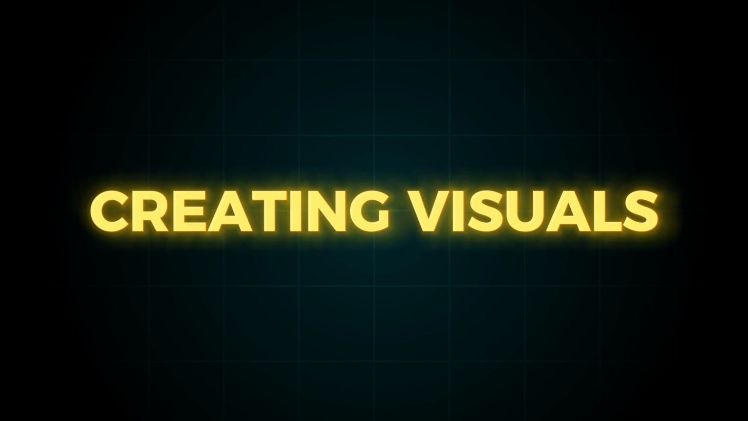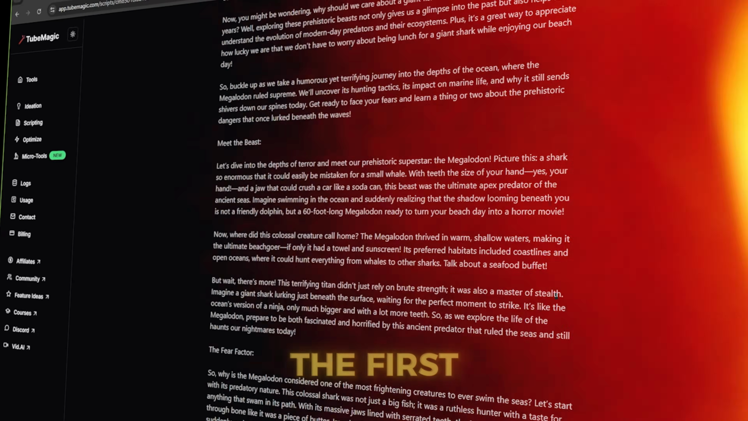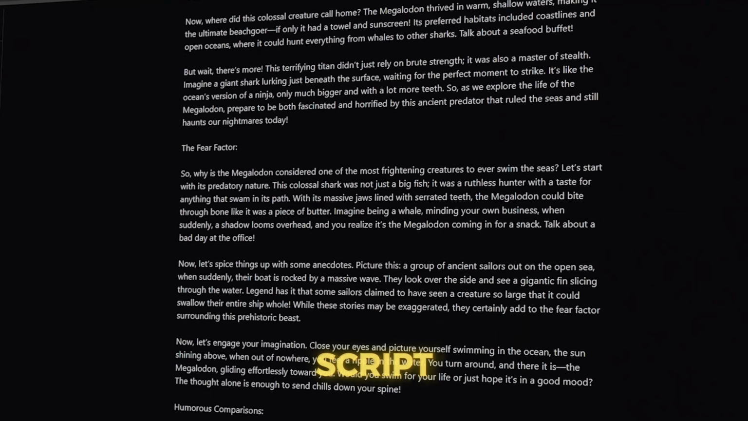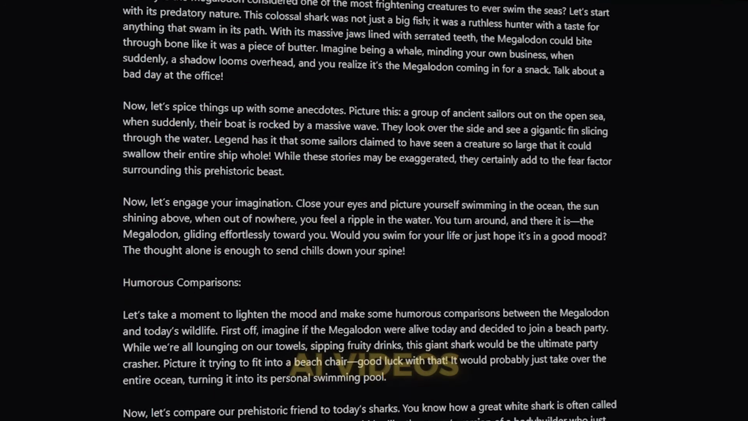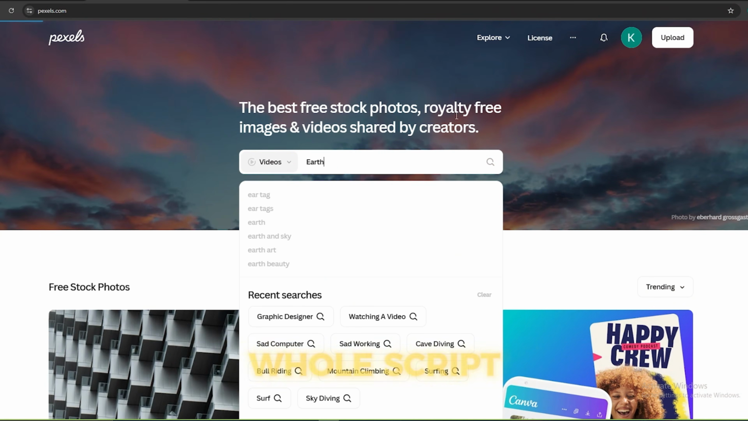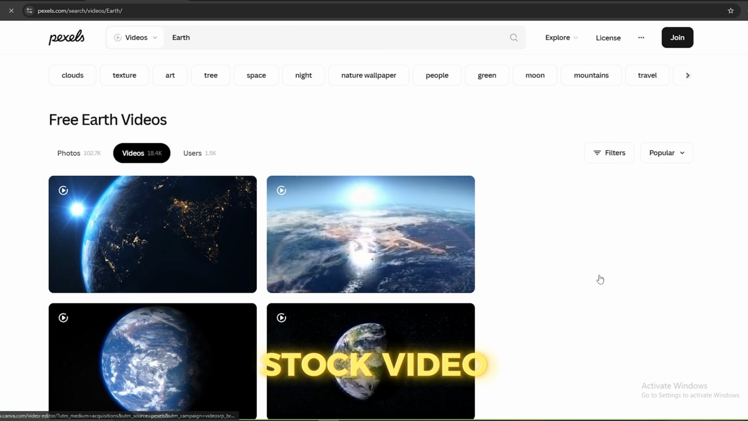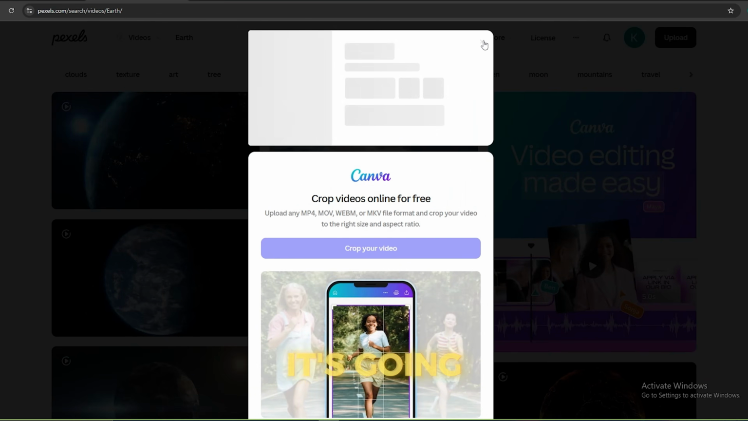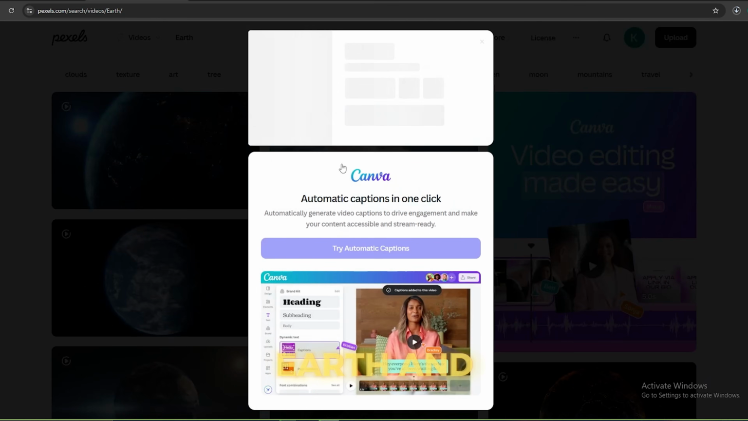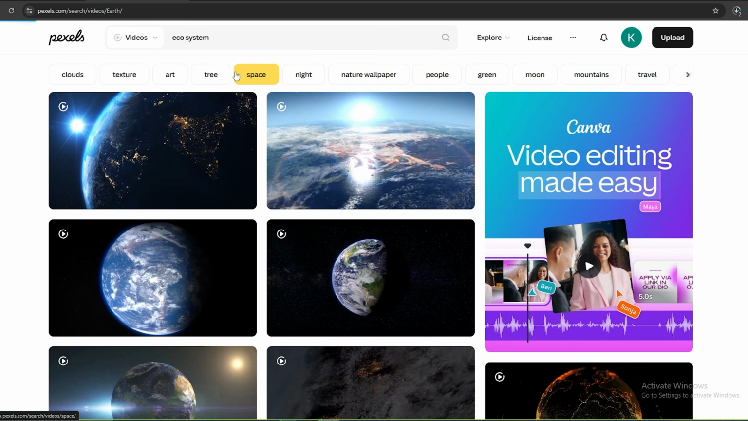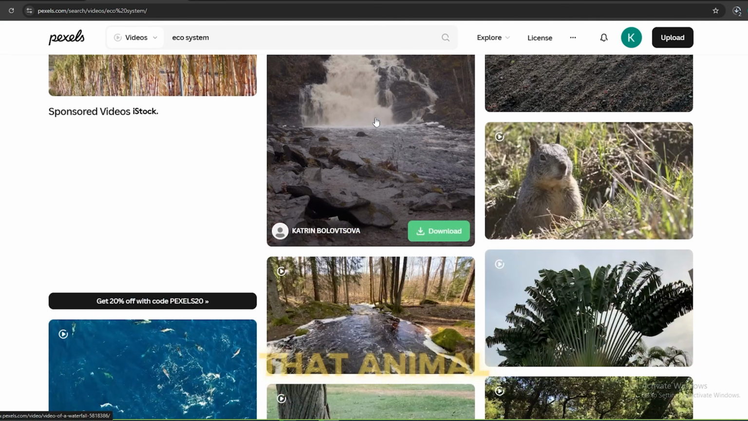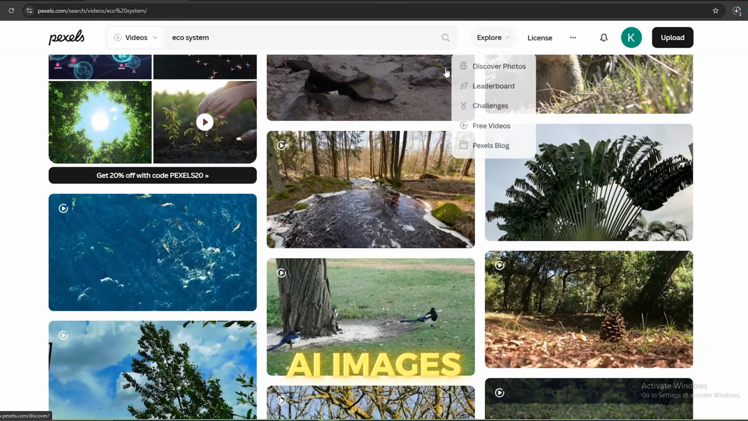Now, let's move on to the next important step, which is creating visuals. I'm going to mix both stock videos and AI videos for this process. The first thing you must do is read the whole script and understand which parts are suitable for stock videos and which parts are suitable for AI videos. Once you understand the whole script, you can find suitable stock video footages from the Pexels website. It's going to be most likely videos about ocean, earth, and ecosystems. This video is about an extinct shark called Megalodon. Therefore, we obviously can't find videos for that animal. That's why we need to use AI images or videos.